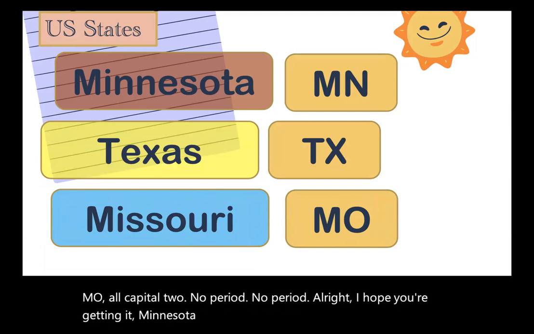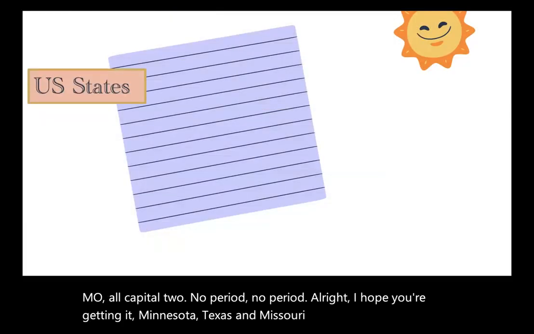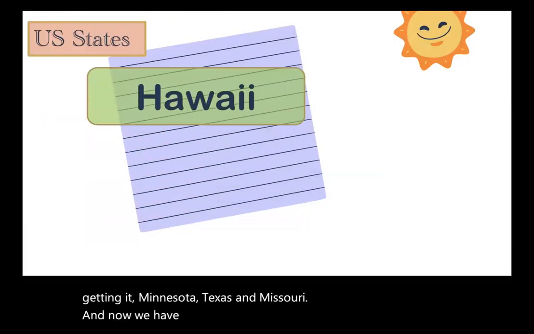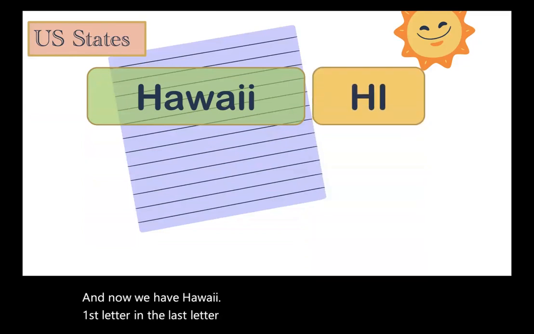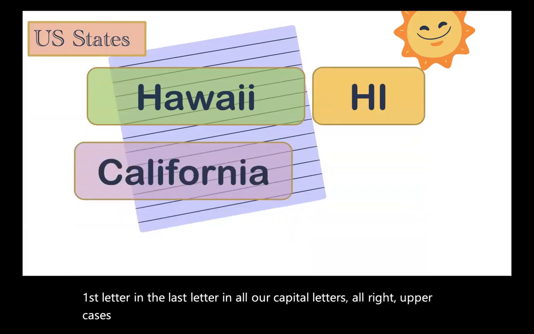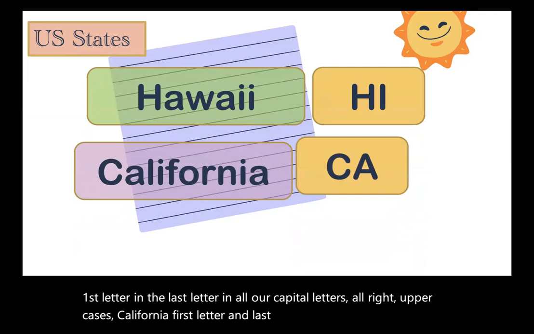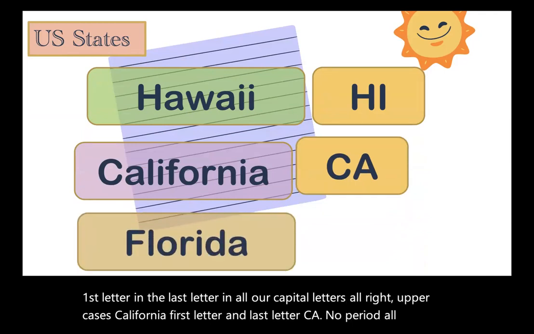Minnesota, Texas, and Missouri. And now we have Hawaii. First letter and the last letter, and all are capital letters. All right, upper cases. California, first letter and last letter. C-A, no period, all capital.